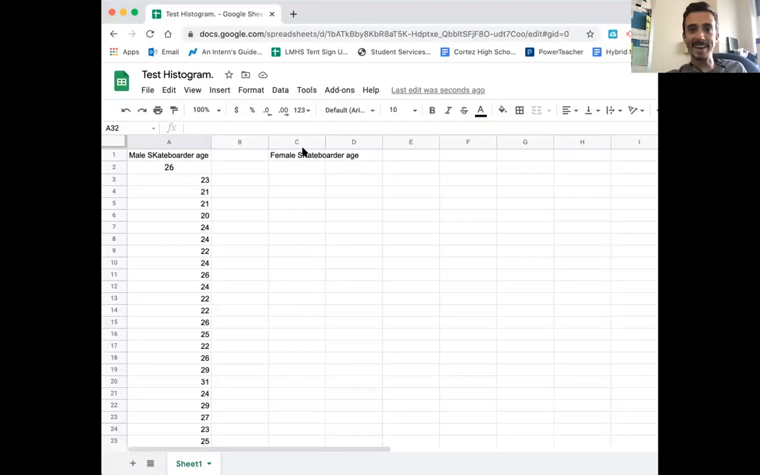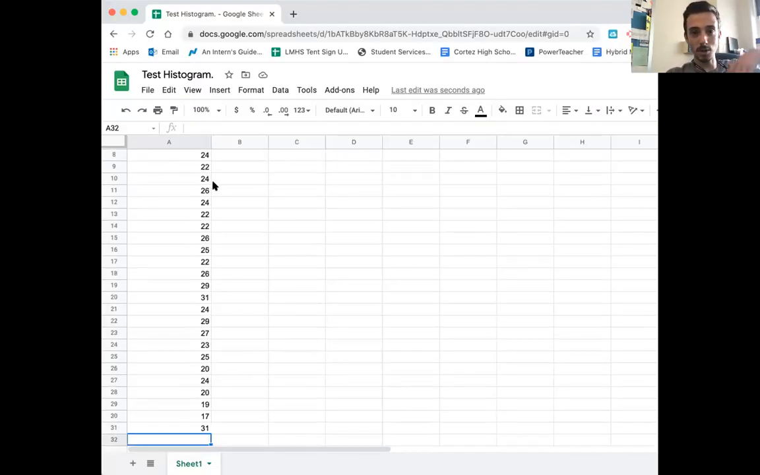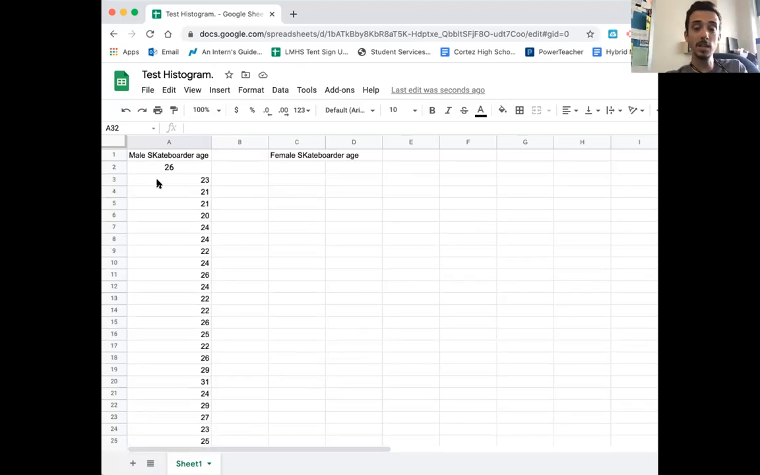All right, I did it. I got all this data now. These were based off of a few pages, but lo and behold, I have a bunch of data points. I have a bunch of pro skateboarders that are specifically male. So now it's time to make a graph for this.